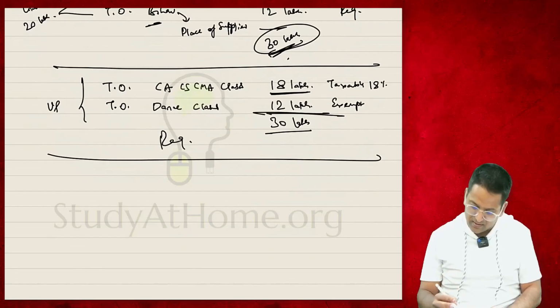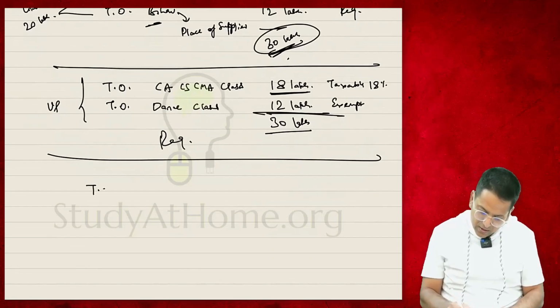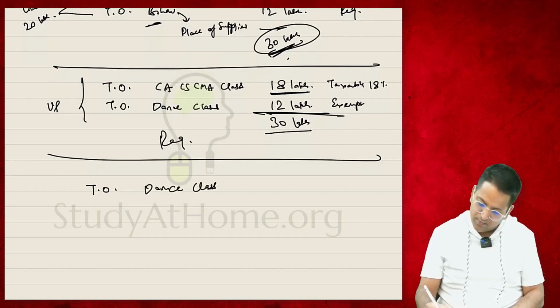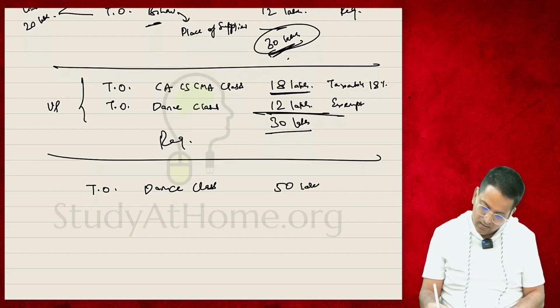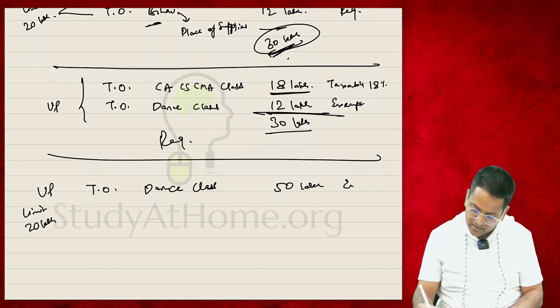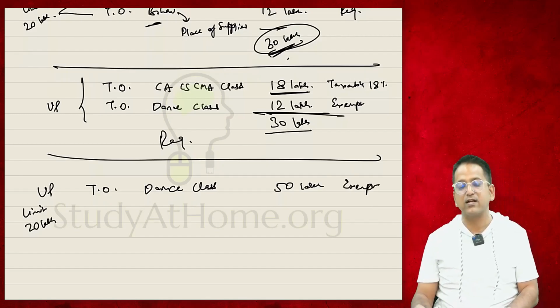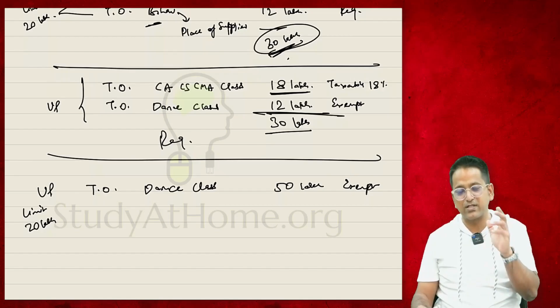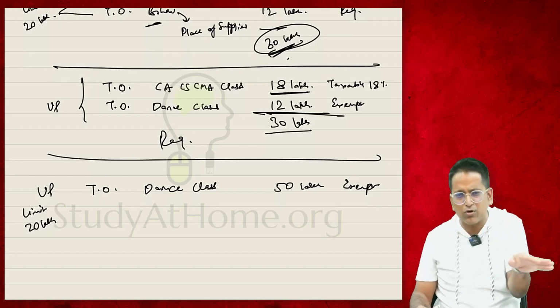Okay, let's discuss the third point. My turnover of dance classes is 50 lakh rupees in UP, where the limit is 20 lakh rupees. And these dance classes are exempt. Do I need GST registration? Aggregate turnover is more than 50 lakh rupees, more than 20 lakh rupees. Do I need GST registration? Answer is no, you don't.